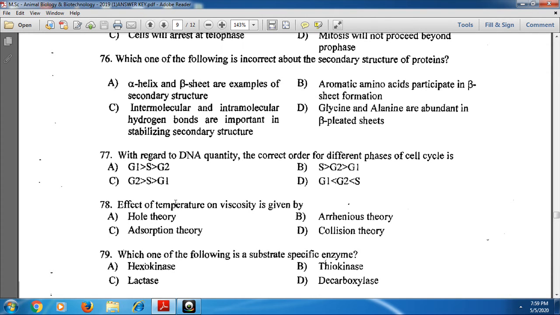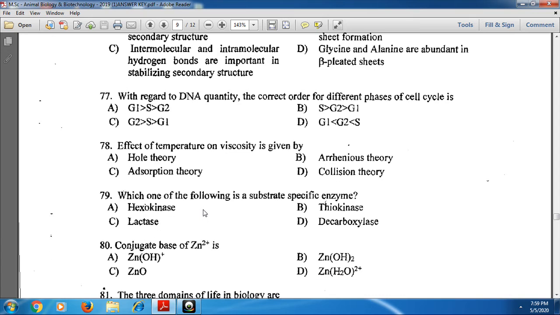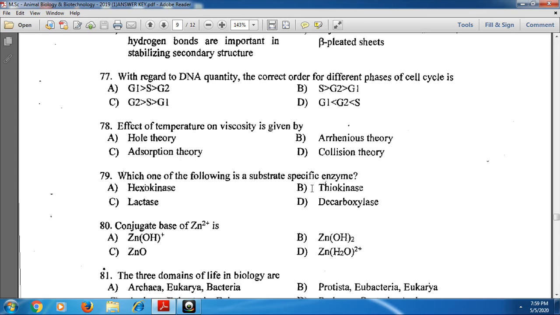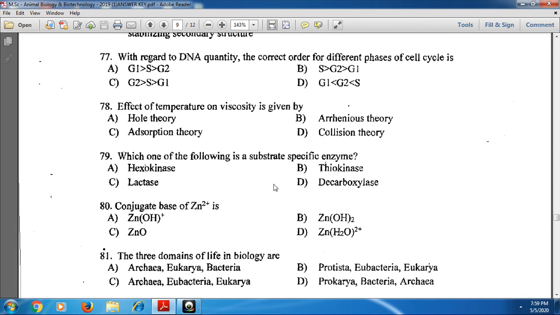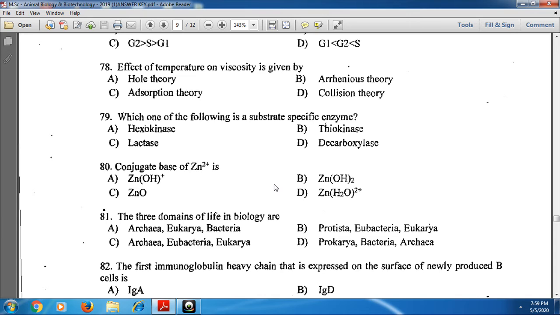And next, the effect of temperature on viscosity is given by Hole theory. And next, which one of the following is a substrate specific enzyme? Substrate specific enzyme means lactase. Lactase mainly depends on the substrates, and it is a substrate specific enzyme.